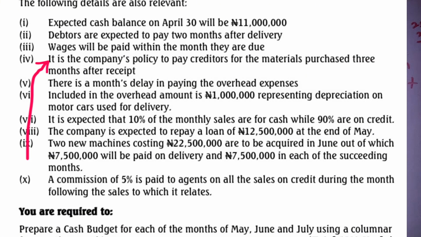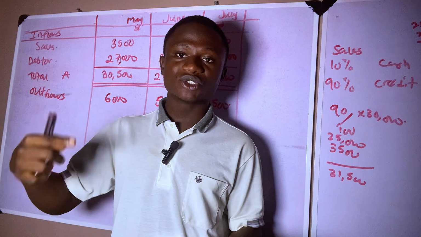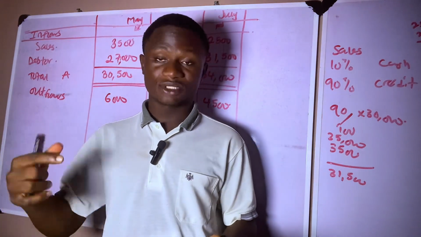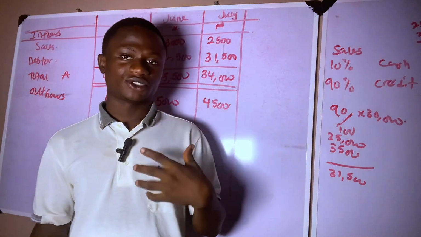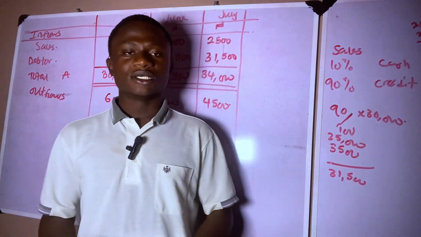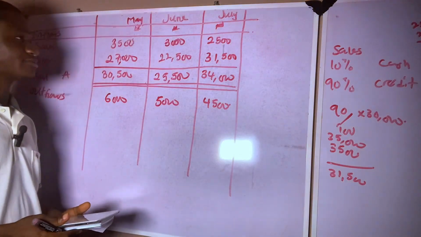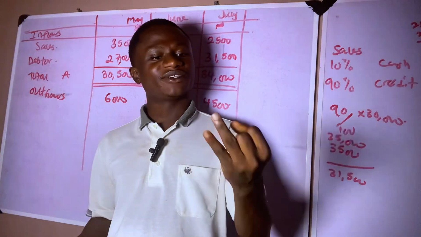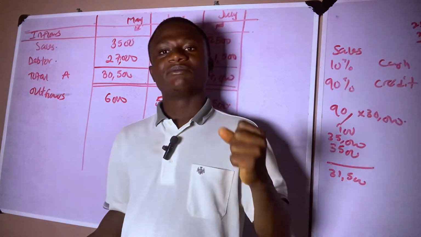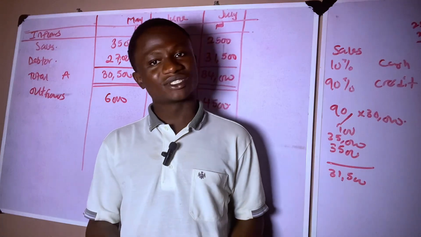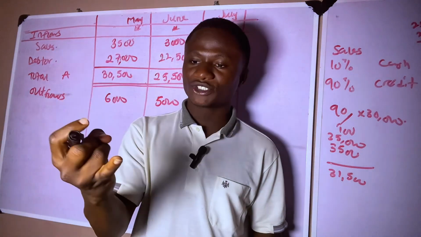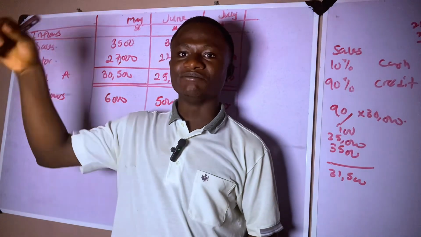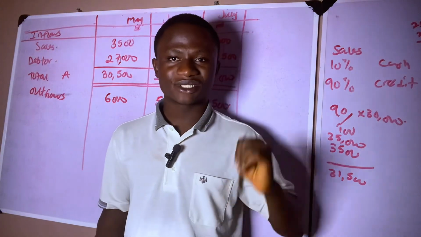It is the company policy to pay creditors for material purchase 3 months after receipt. That means that whatever material we purchase, we are going to pay 3 months after. If that's the case, material we purchase in January will be paid in February, March, April. It will be paid in April. Materials we purchase in February will be paid 3 months after, which is February, March, April, May. So materials we purchase in February will be paid in May.